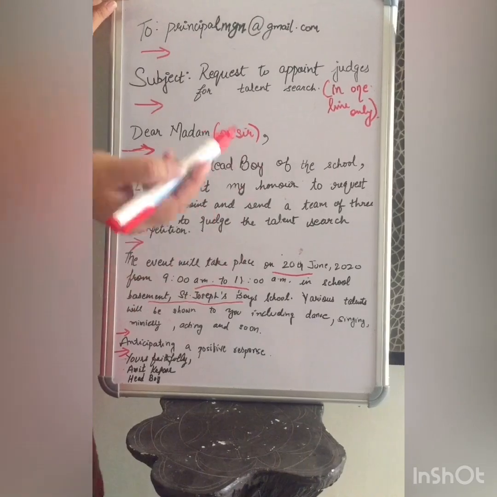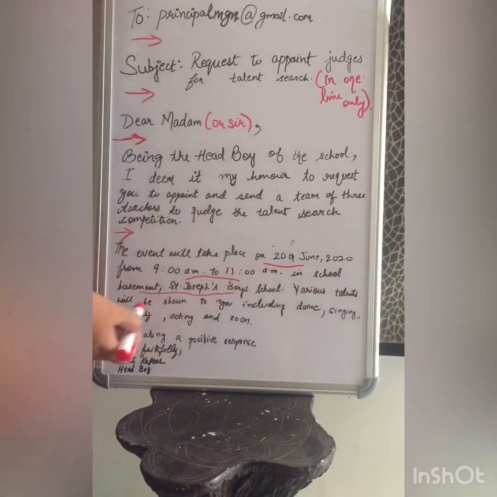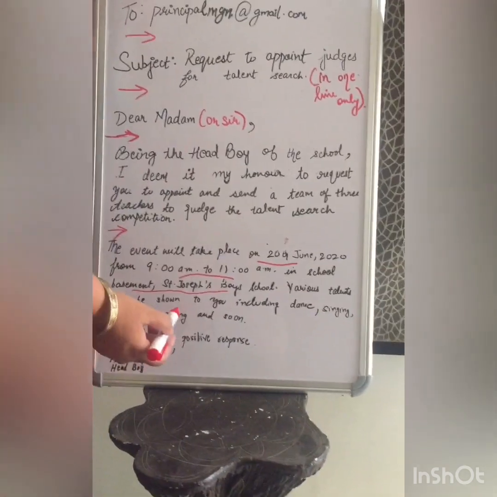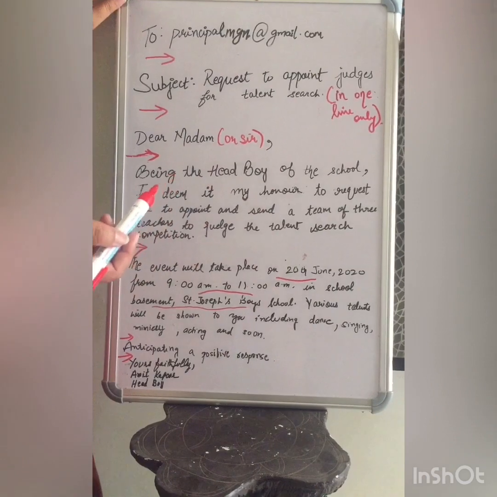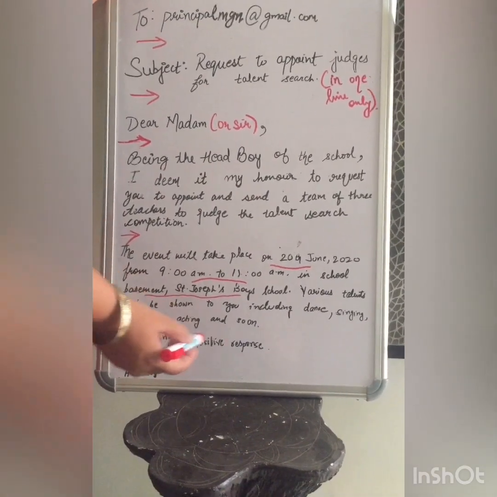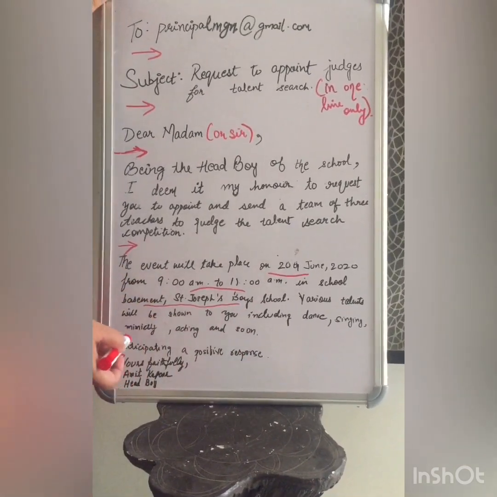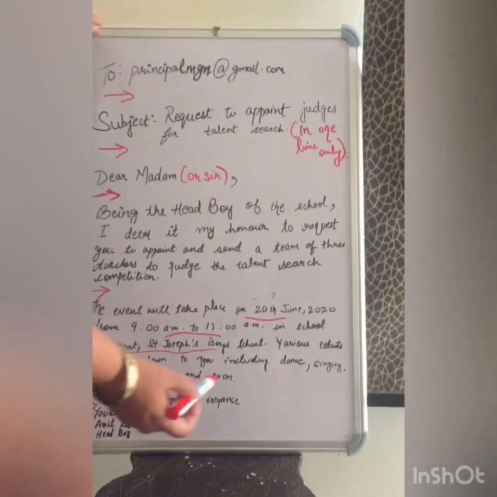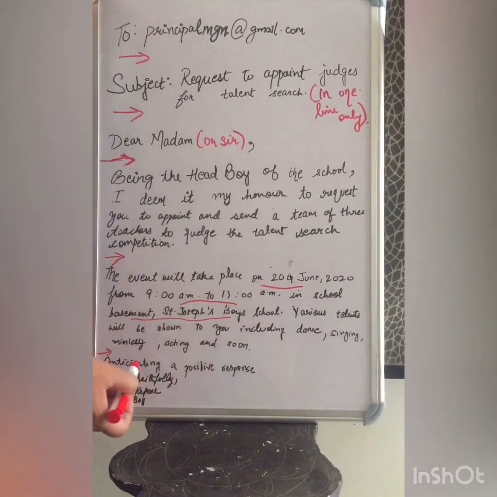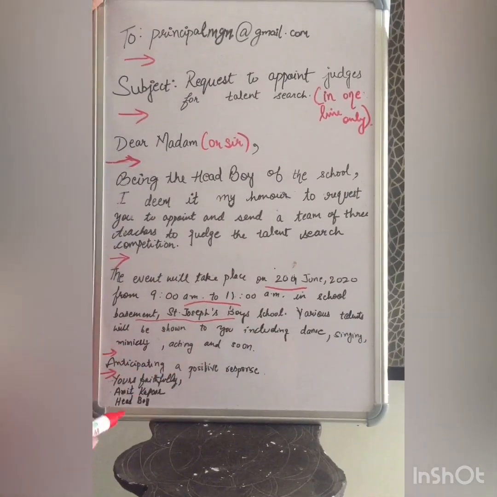And plus additional, you have to write something what the judges are going to see over there. Various talents will be shown to you, including dance, singing, mimicry, acting, and so on. Then you leave a line, then conclude with a positive note, anticipating a positive response. You can also write hoping for a favorable response. We assure you that you will have a gala time with us. So you can write any line, but it should be again very polite and courteous.